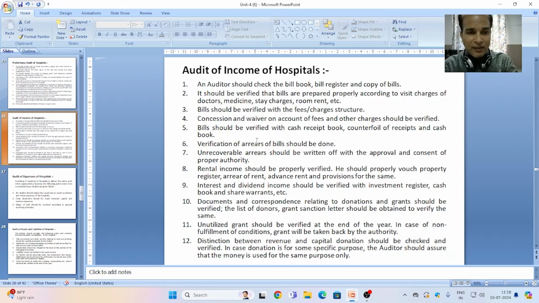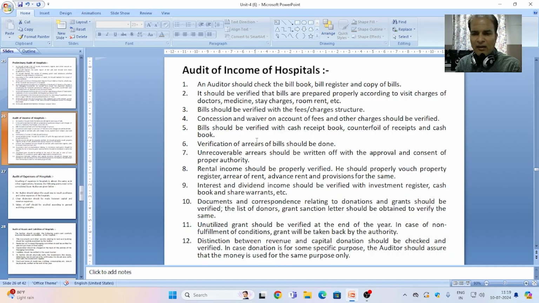It should be checked by the auditor very carefully that some arrears are taken as bad debts, whether they are properly authorized or not, or whether the amount is in tradition or a big or less amount.